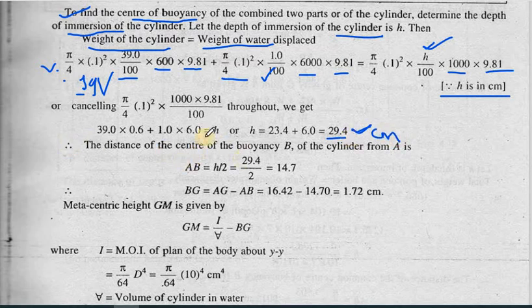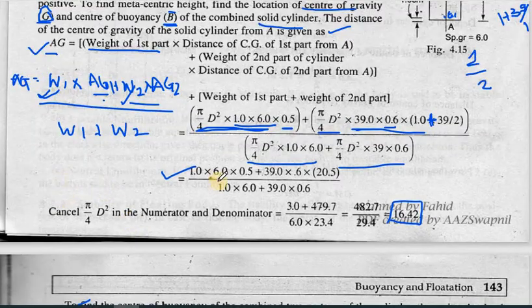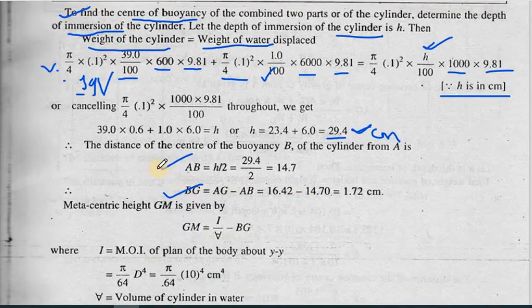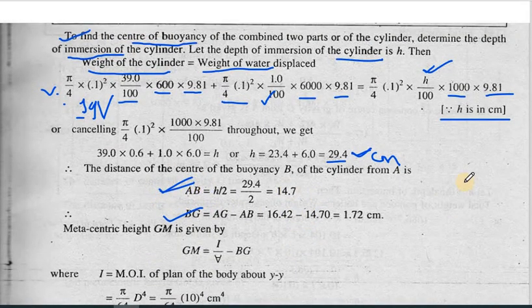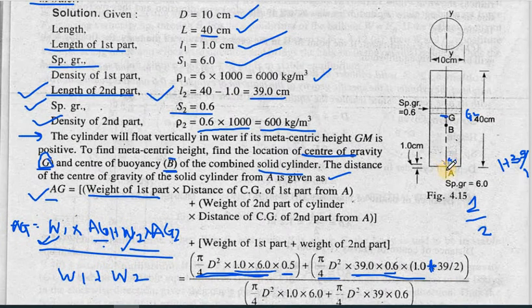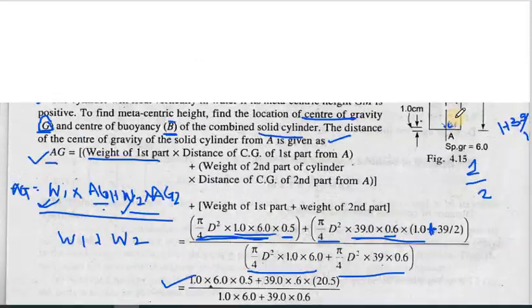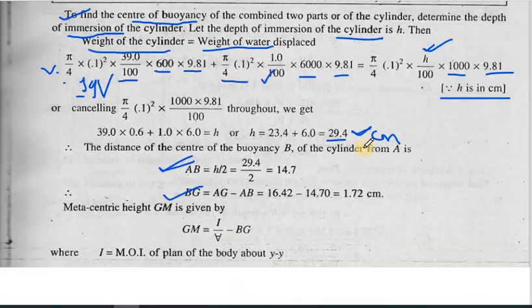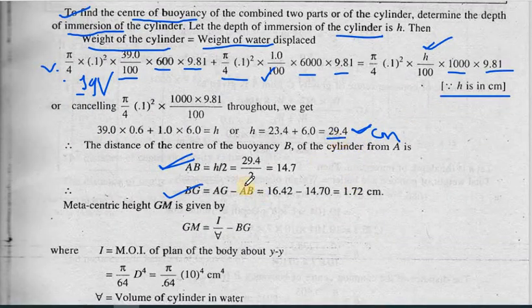Now the distance for center of buoyancy. We have got the value of AB, we have got the value of BG. AB, from here you can see A to B, is generally the depth of immersion divided by 2. So the depth of immersion is coming out to be 29.4, divided by 2, that will give you 14.7.